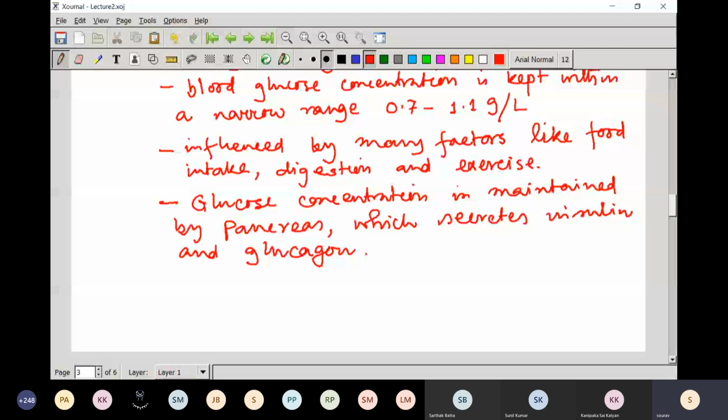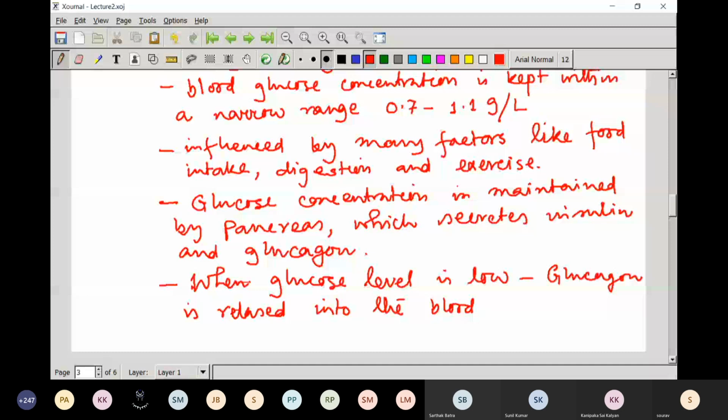When the glucose level is low, glucagon is released into the bloodstream, and it acts on the cells